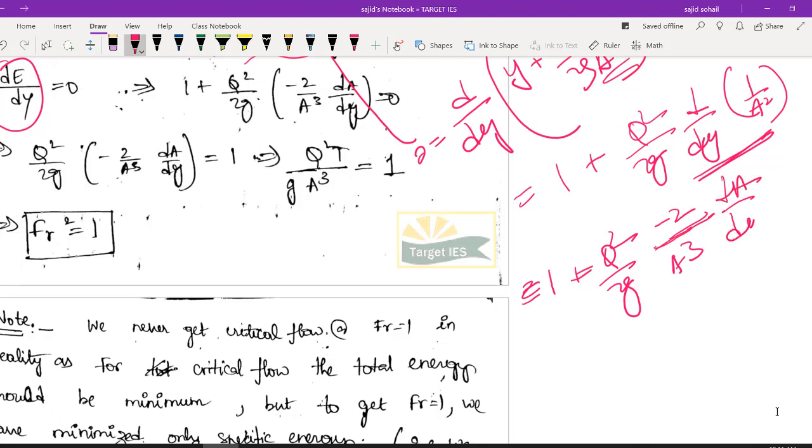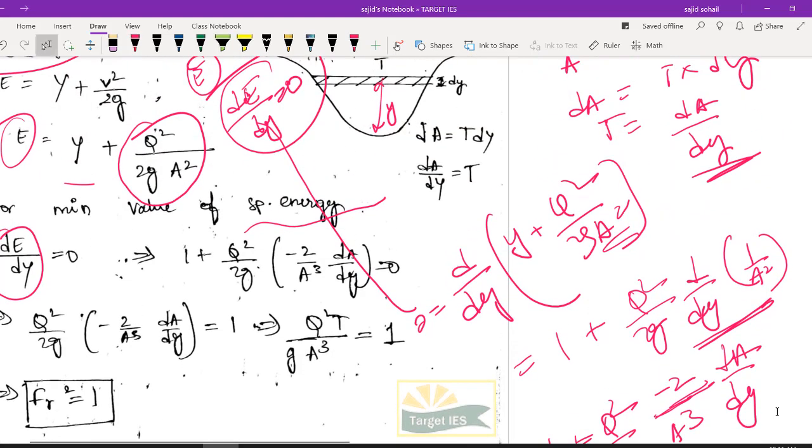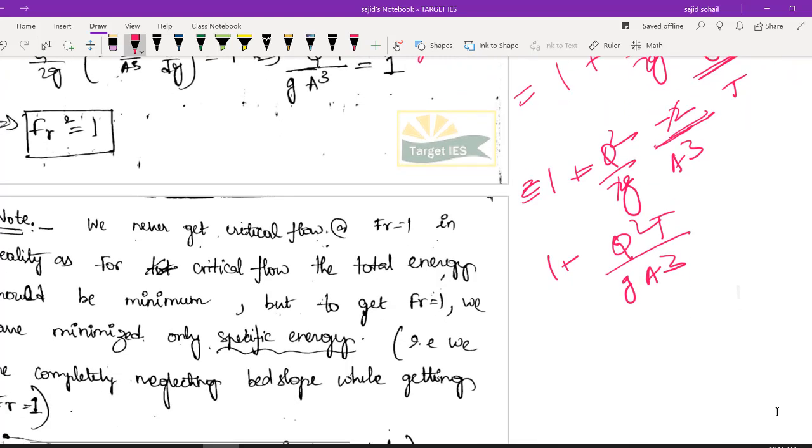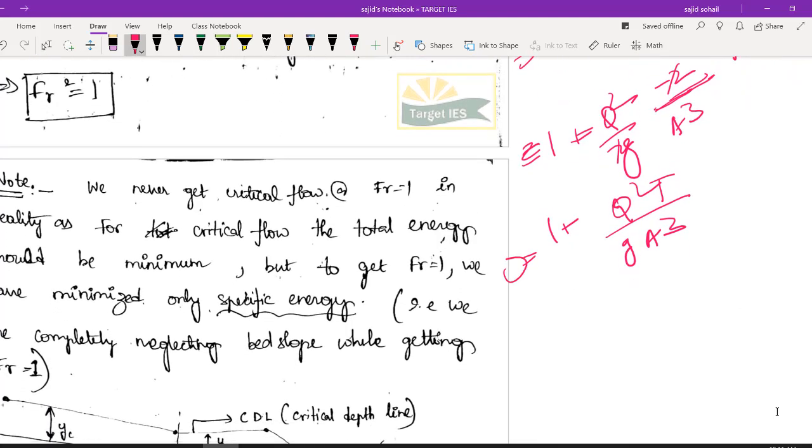And dA by dy, I had differentiated that right at the start. dA by dy is nothing but your t value, the top width. So I am replacing this with t. So this is my formula. So 1 plus a 2 cancel, q square t by g a cube should be equal to 0, right? Sorry, here a minus will come. 1 minus q square t by g a cube should be equal to 0. So q square t by g a cube is equal to 1.